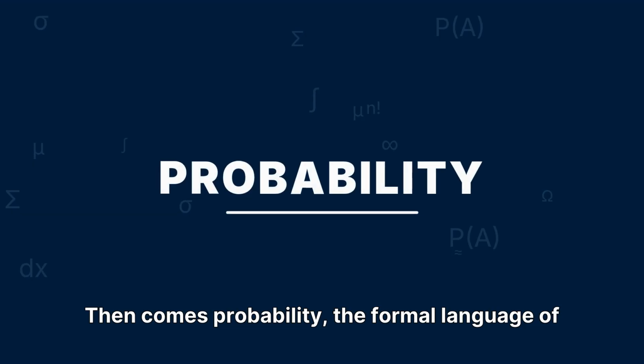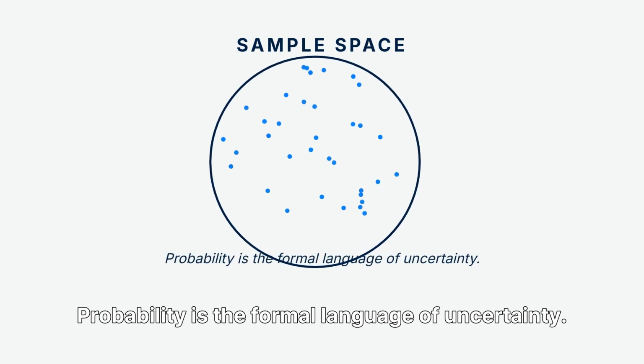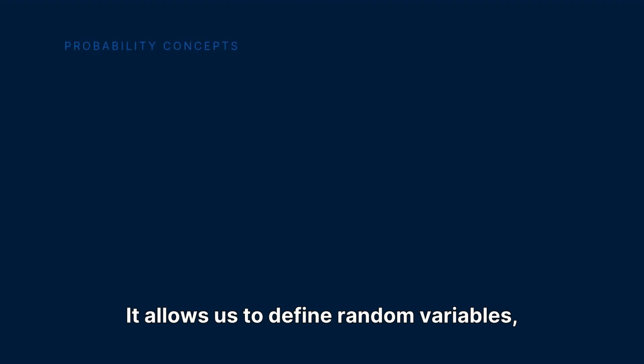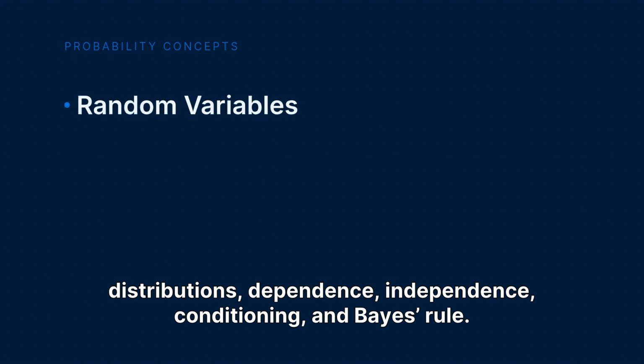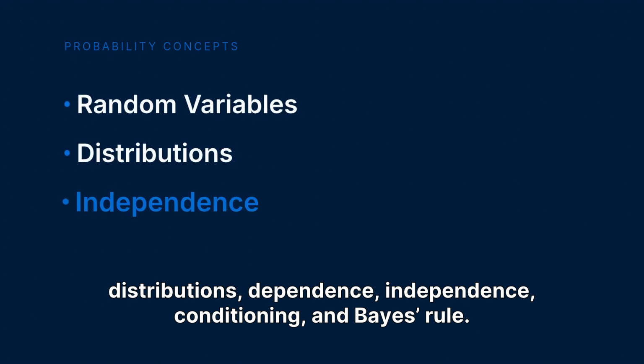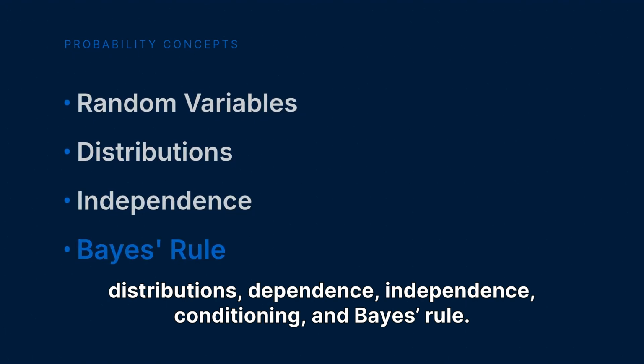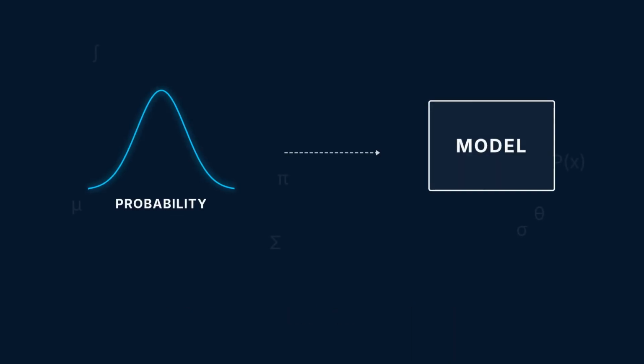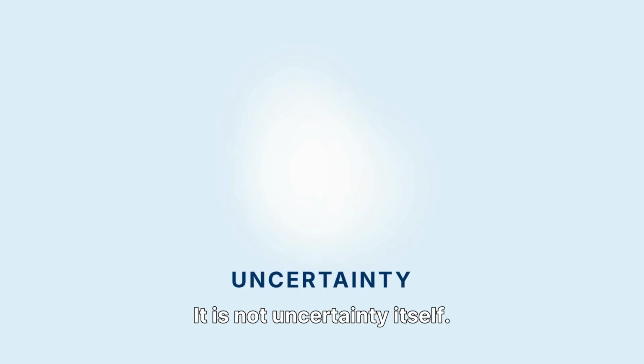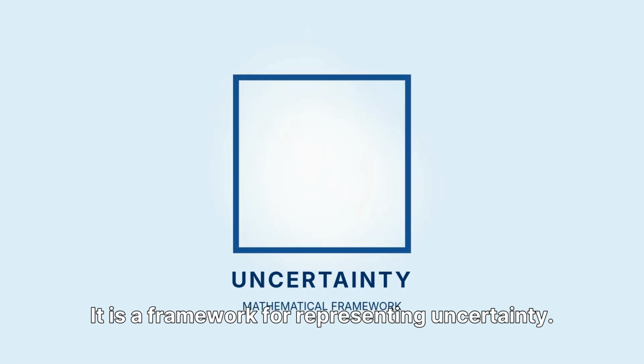Then comes probability, the formal language of uncertainty. It allows us to define random variables, distributions, dependence, independence, conditioning, and Bayes' rule. But probability is always tied to a model. It is not uncertainty itself. It is a framework for representing uncertainty.